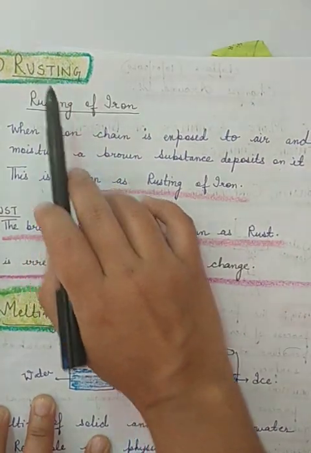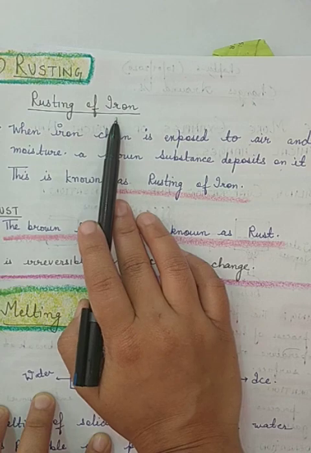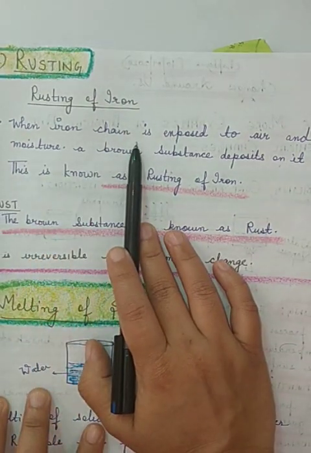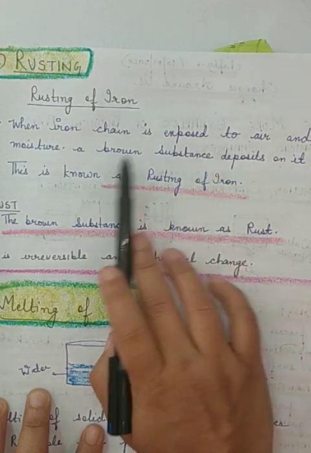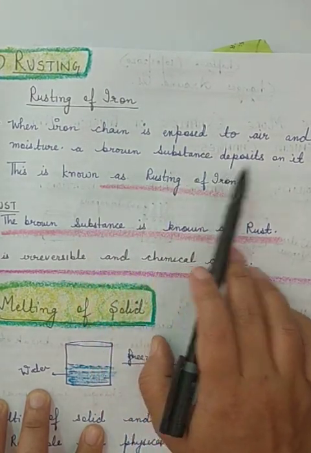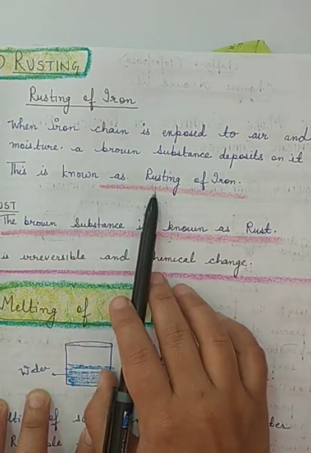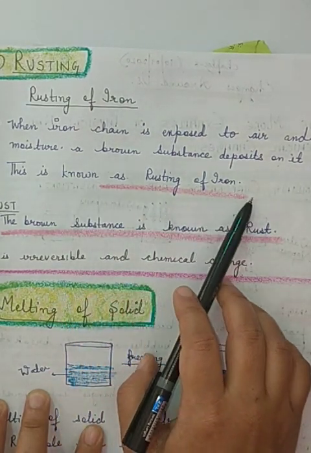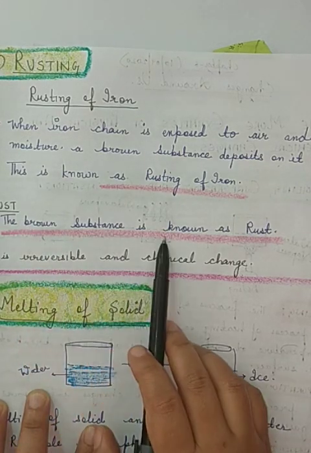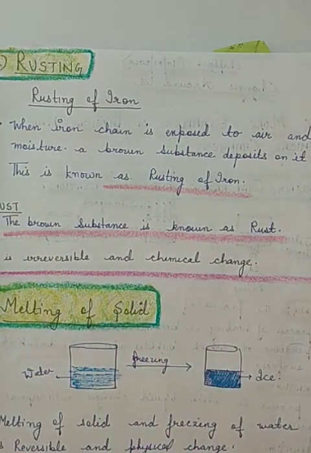This is rusting. So what is rusting of iron? When an iron chain or any iron article is exposed to air and moisture, then a brown substance deposits on it. This is known as rusting of iron. And what is rust? The brown substance is known as rust.